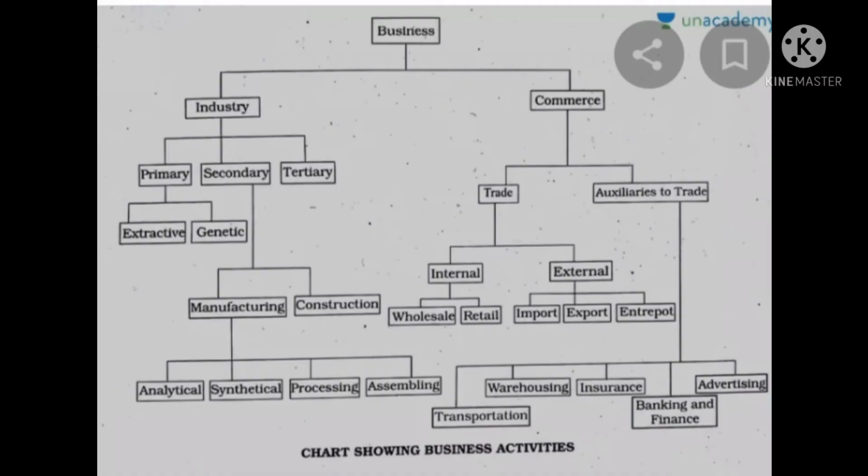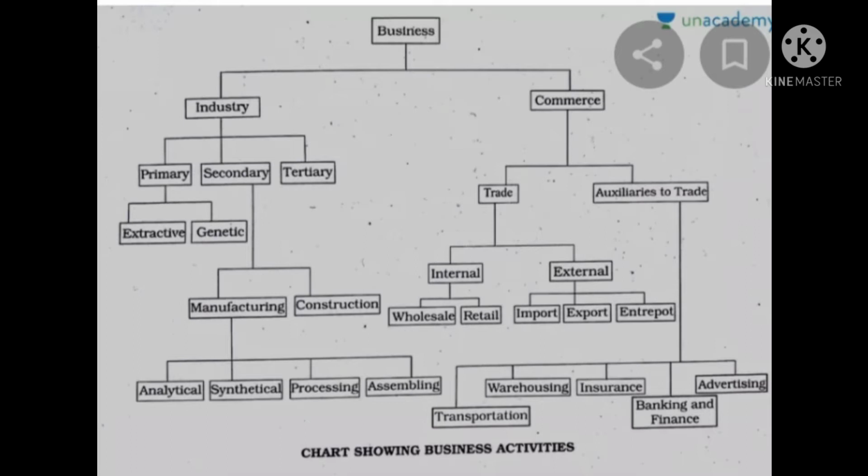See, you can see this chart. Business has been divided into industry and commerce. Under industry we have the primary, secondary and tertiary industry. When it comes to commerce, it is trade and auxiliaries to trade. Again, under primary we have the extractive industry and the genetic industry. Then in secondary we have the manufacturing and the construction industry.